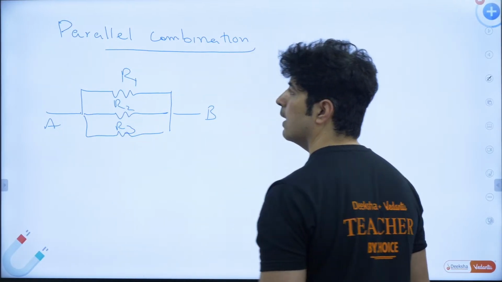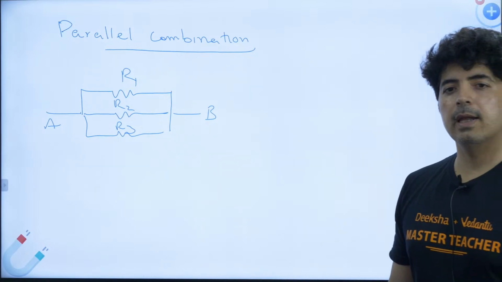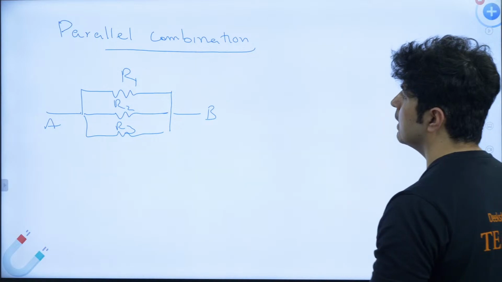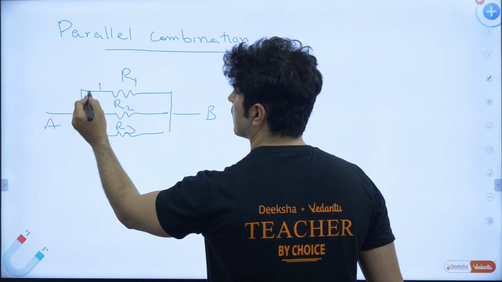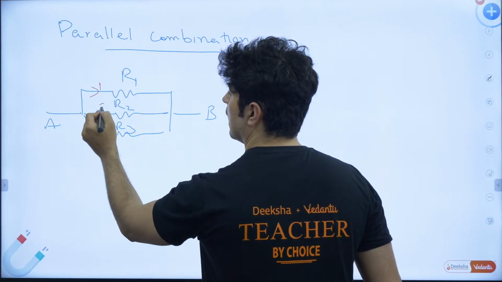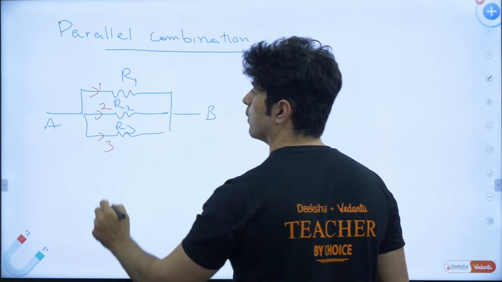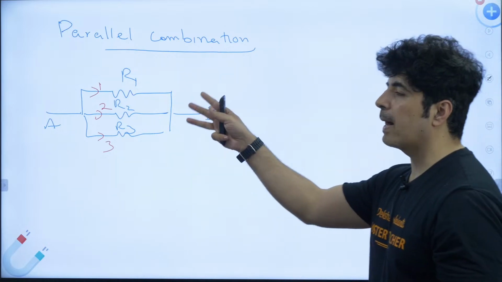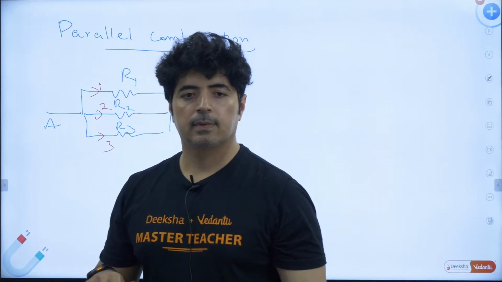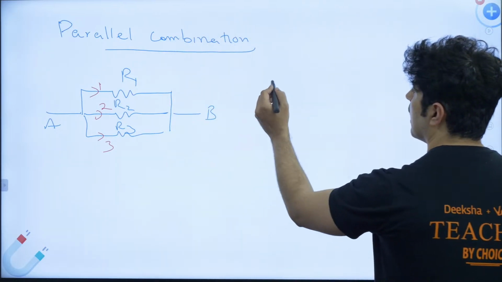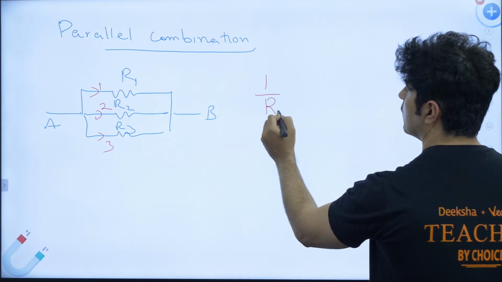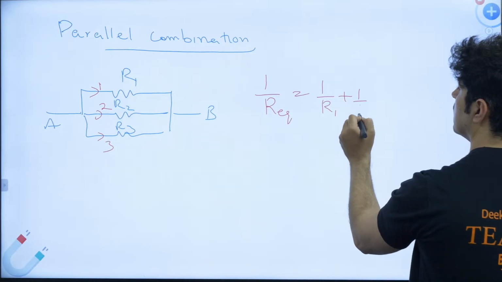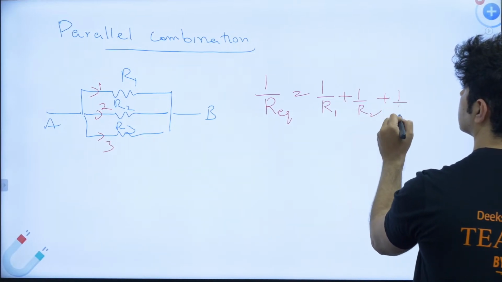If I start from A, how many ways can I go from A to B? Clearly, I can go from A to B in 3 ways. This is way number 1, way number 2, way number 3. So we call it parallel combination. In parallel combination, R equivalent is found as 1 by R equivalent is equal to 1 by R1 plus 1 by R2 plus 1 by R3.